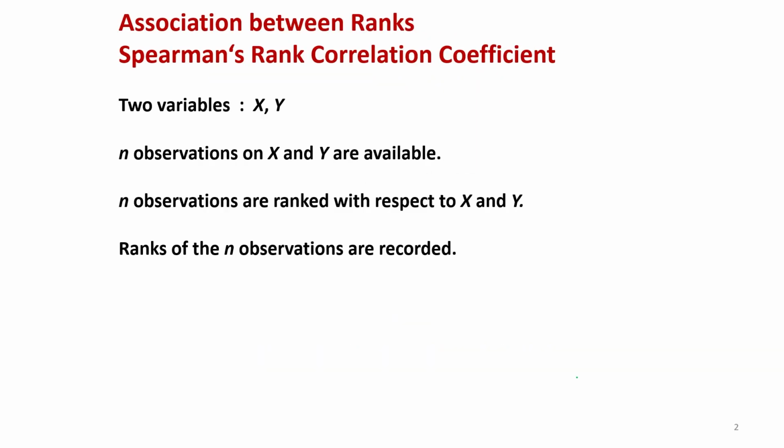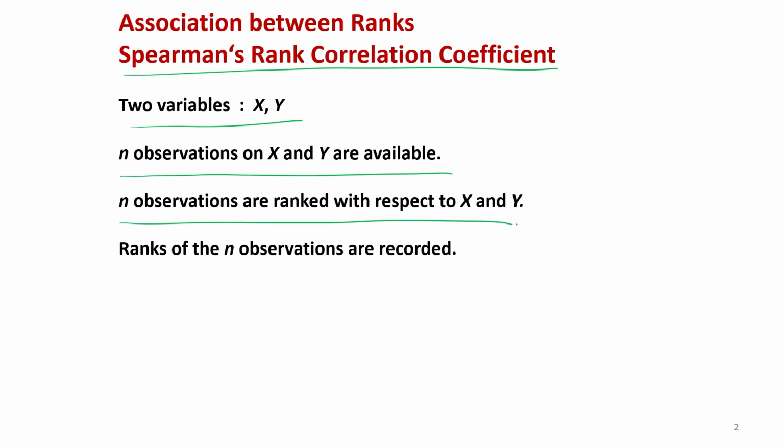Now we are going to talk about Spearman's rank correlation coefficient. This rank correlation coefficient was given by Spearman, so it is called Spearman's rank correlation coefficient. You can recall that in the last lecture, in the R command also there was one option, say spearman. In general, this is also called the rank correlation coefficient. Suppose you have two variables x and y, on which you have n observations each. Now these observations are actually ranked with respect to x and y.